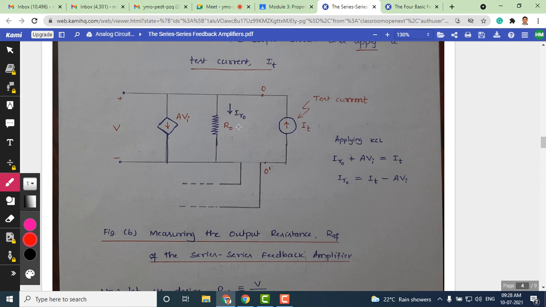Let's see the notations we have used. IR naught is the current flowing through R naught, and this is another current going away from this node O. Now we can apply Kirchhoff's current law at this particular point. IR naught and A times Vi are the currents leaving this node. These two currents leaving we write on the left hand side, and this current entering we write on the right hand side. You can see the equation here. This can be rearranged, and we can write IR naught as IT minus A times Vi.